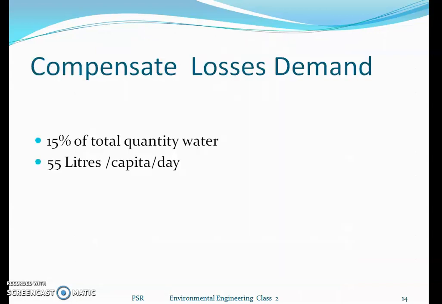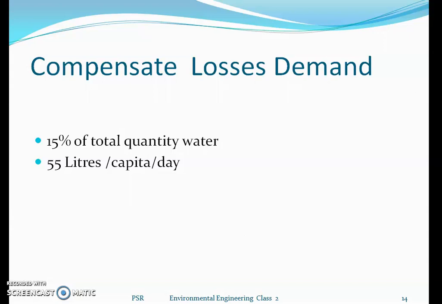The next one is the compensate losses demand. These arise due to defective pipe joints, cracked and broken pipes, faulty valves and fittings, and wastage in taps. In public places, somebody may open a tap and let the water go to waste, so we have to consider that too.